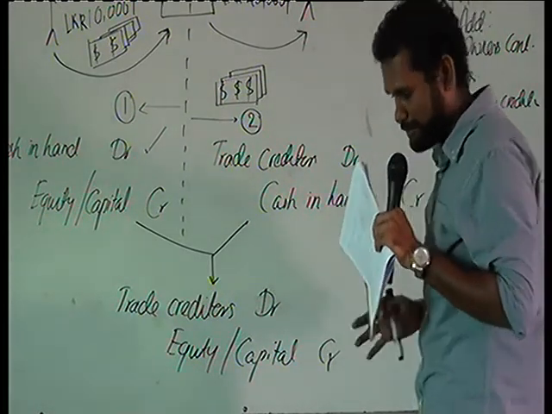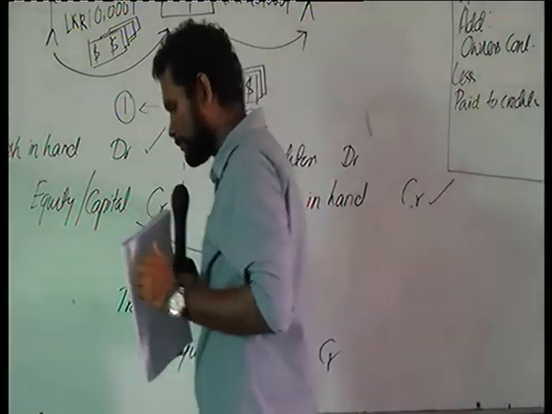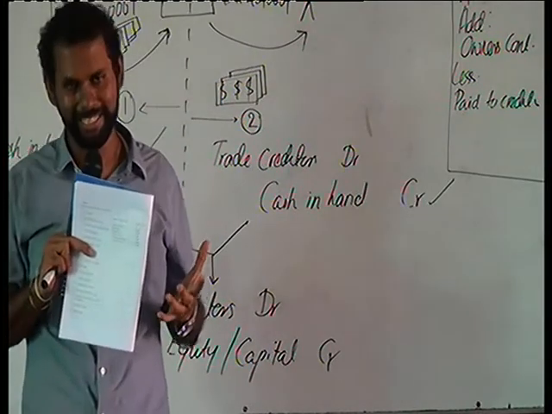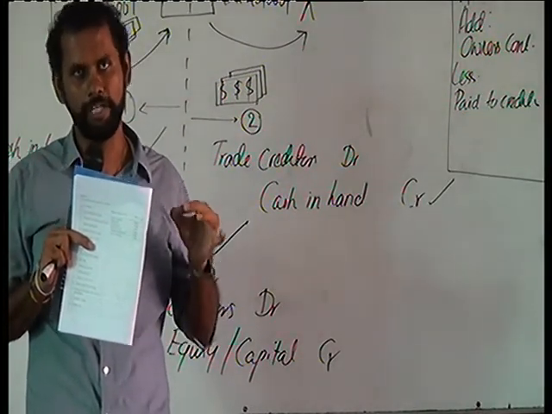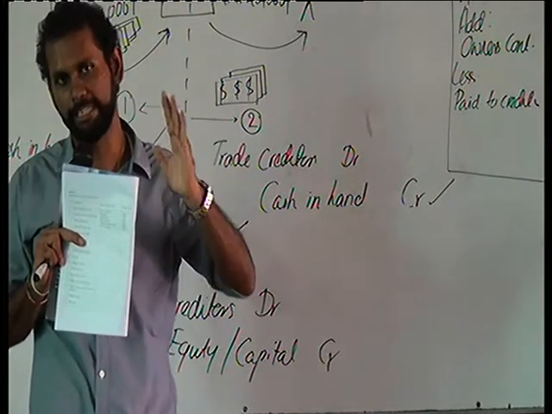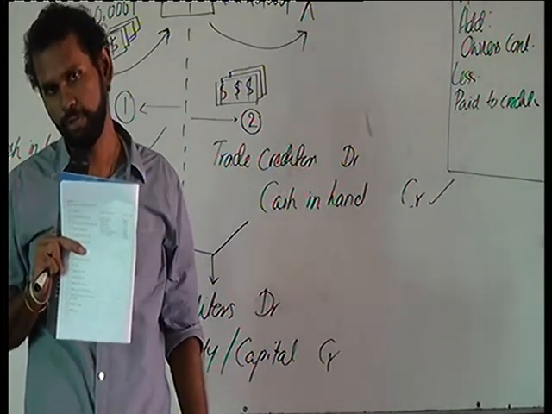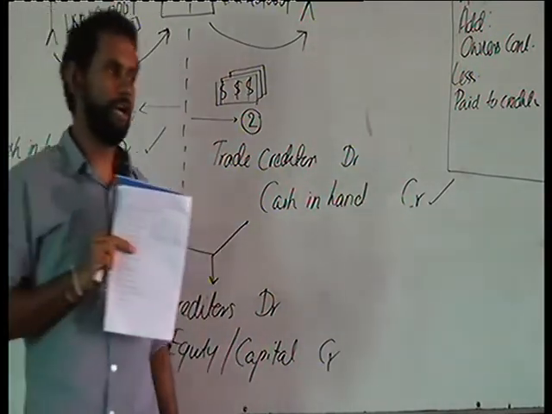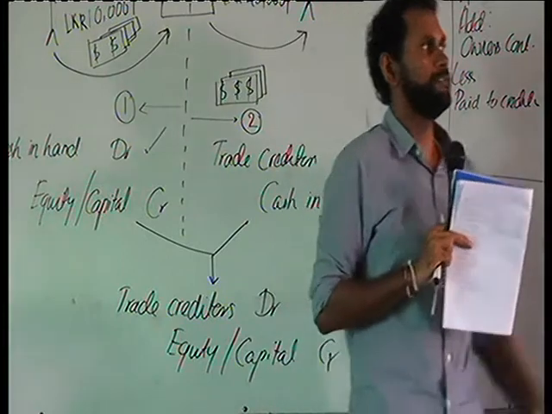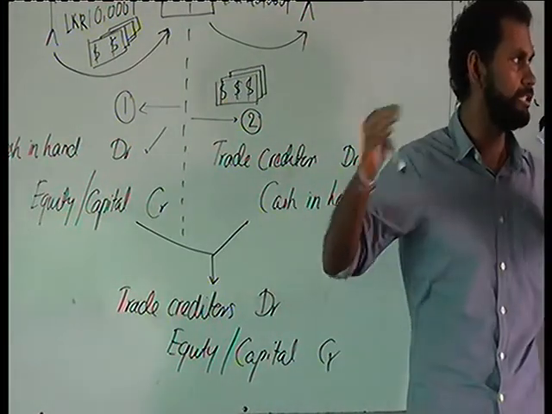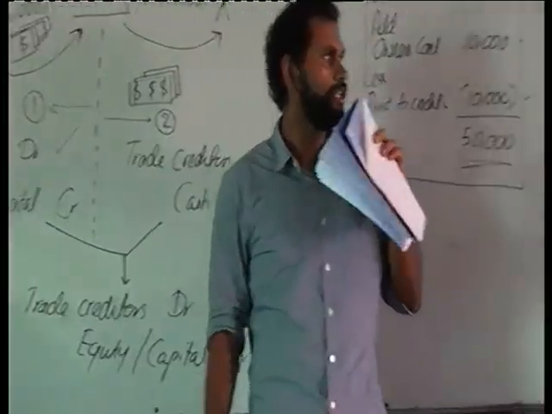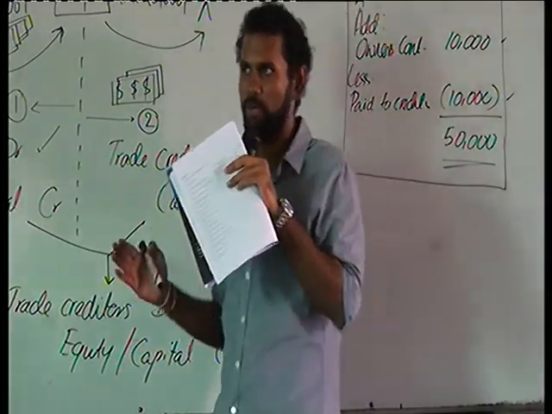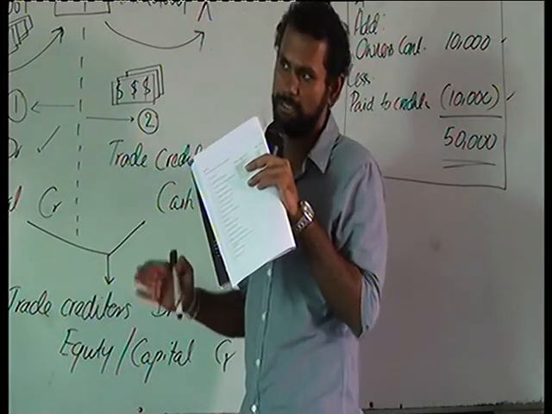So likewise, keep in mind, when you pass double entries, when you do bookkeeping, when you do accounting, there is no hard and fast rule that this is the only method that you can account. No. There are alternative methods as well. Some may use different methods, whereas the others may use an alternative method. So the method that you use in accounting, or the double entry that you pass, will be different from one person to other.